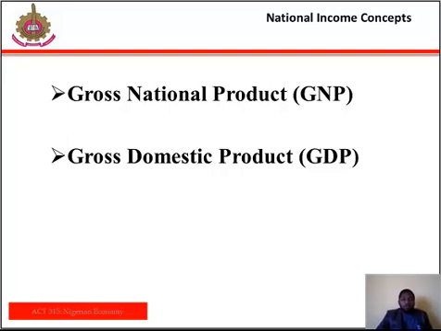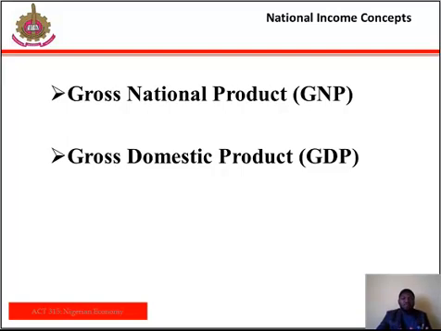The other one is the gross domestic product. This is the value of the total output of goods actually produced in the economy over a period of time, usually a year. It is gross because allowance has not been made for the consumption of the fixed capital that is used up during the production.